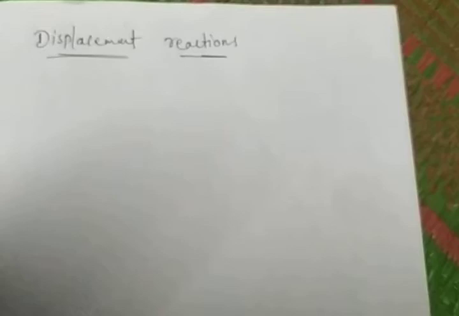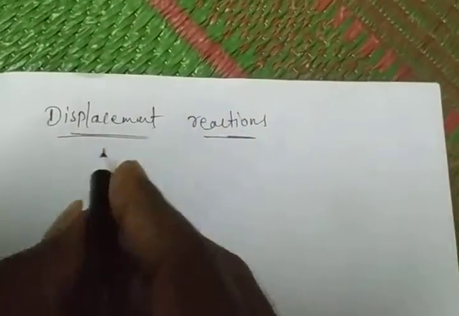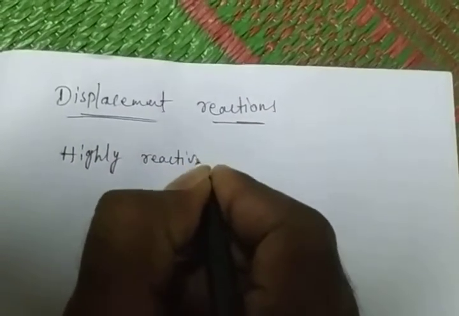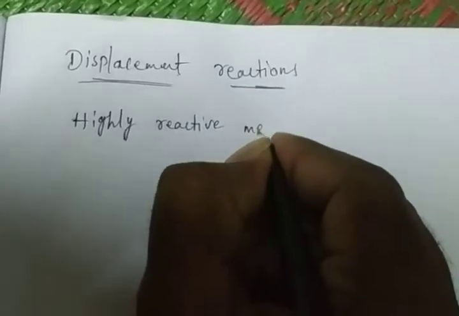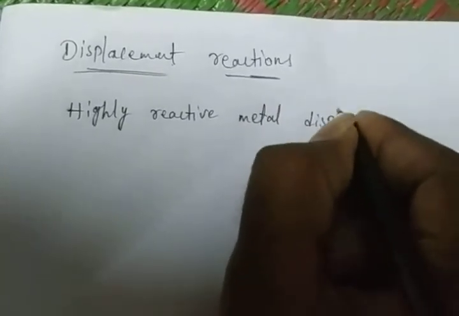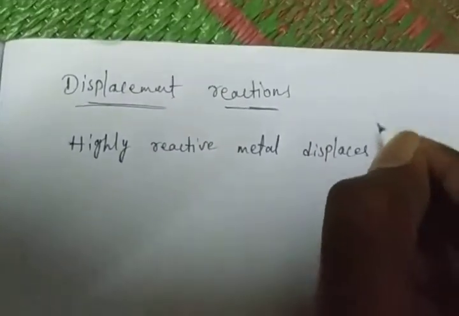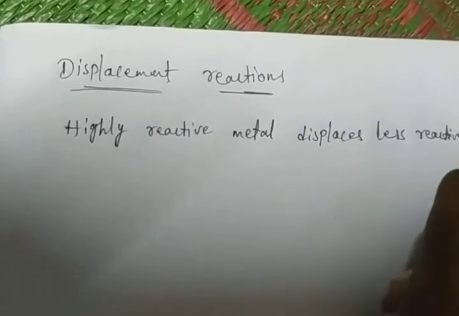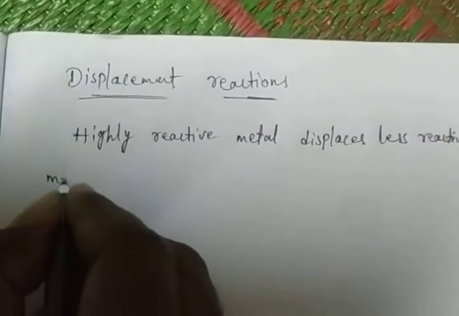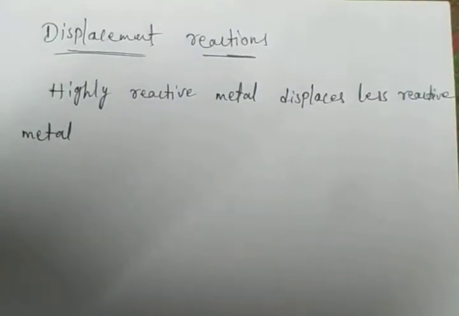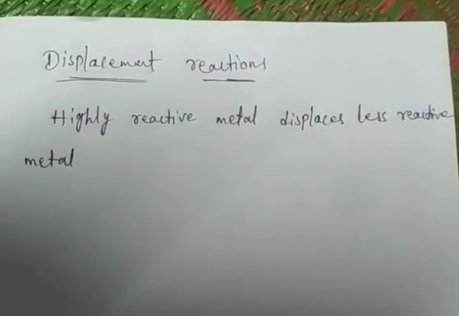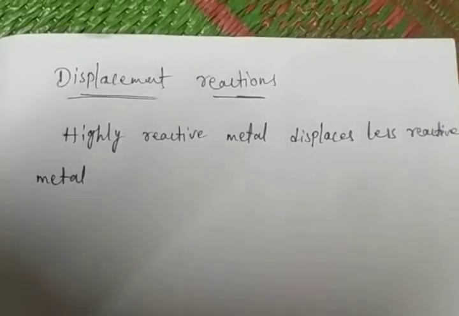By the activity we have to understand displacement reactions. A highly reactive metal displaces a less reactive metal from the salts. This type of reaction is called a displacement reaction.